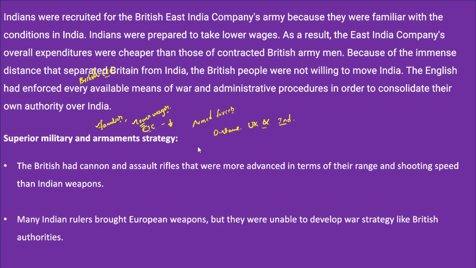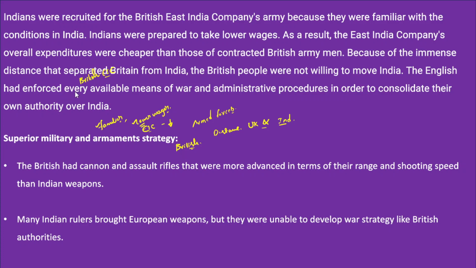For that reason also, the British recruited more Indians into their army. However, recruiting more Indians alone was not sufficient to fulfill their objective of conquering the entire India. Along with that, there were certain other factors that helped the British to conquer the Indian territory.